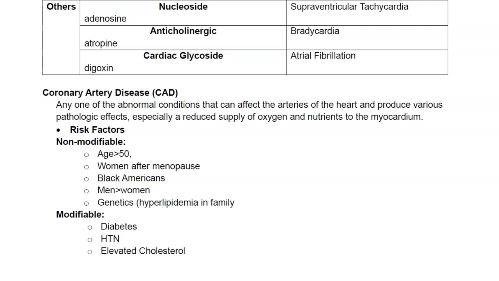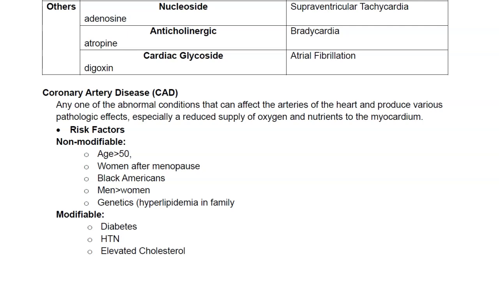So age. People who are age 50 or older are at a higher risk for developing CAD. Women after menopause, Black Americans, men are at a higher risk compared to women, and then genetics, especially if hyperlipidemia or high cholesterol levels run in the family. So those things we can't really control, right? Because once you age, it's not like you can turn back time. And also if you're born a woman, once you reach menopause, so those are the things we can't really control. So those are your non-modifiable risk factors.